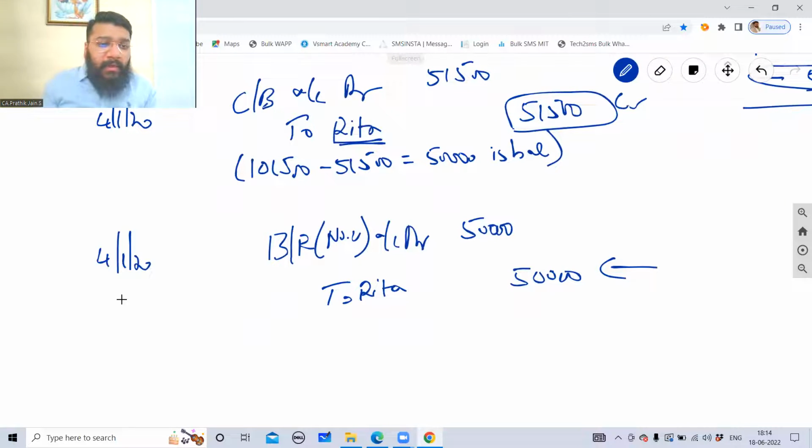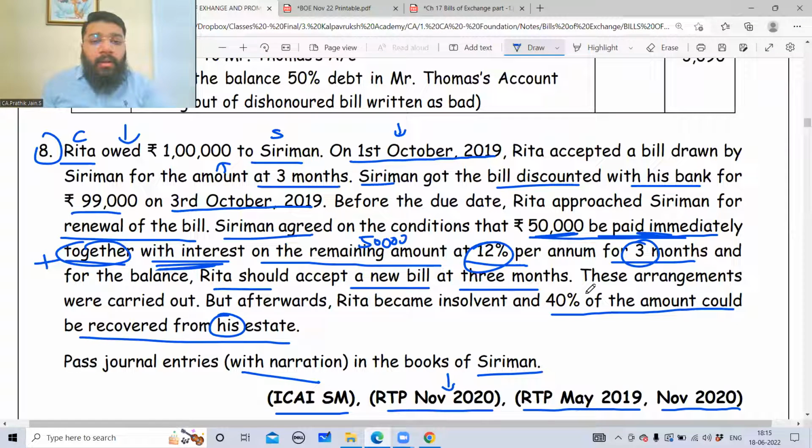Now guys, here on the maturity date, something is happening. What is happening? Rita has become insolvent and 40% of the amount is recovered. So what is the balance 60%? Bad debts. So 40% of the amount could be recovered from his estate. What is the meaning of this?